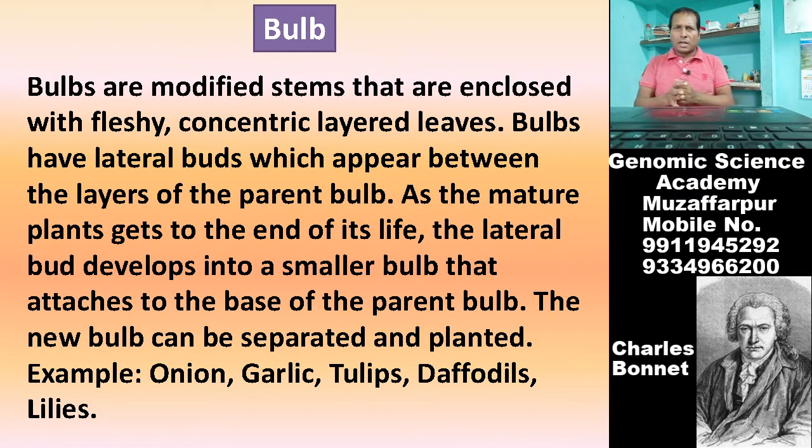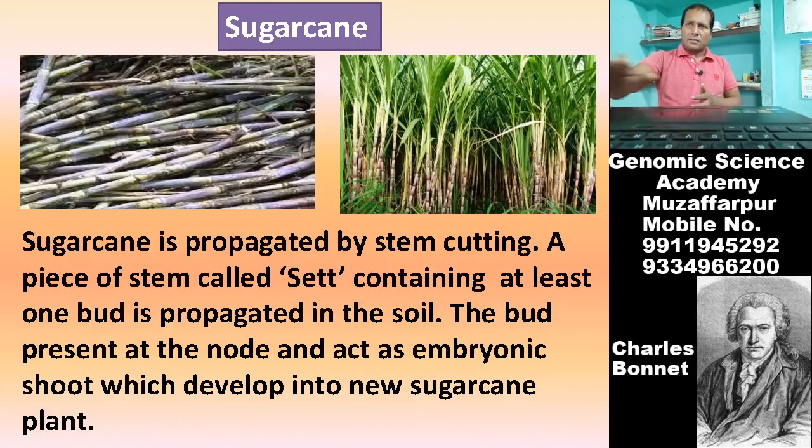The new bulb can be separated and planted separately. So, examples of bulb are onion, garlic, tulips, daffodils, and lilies.